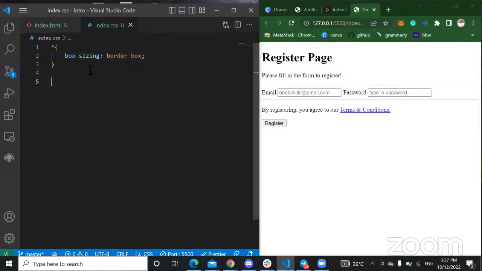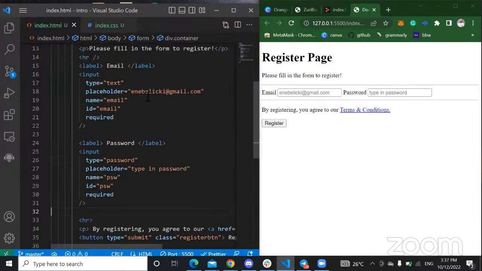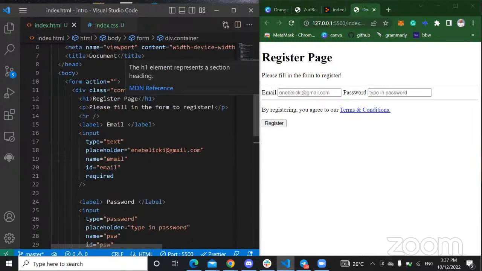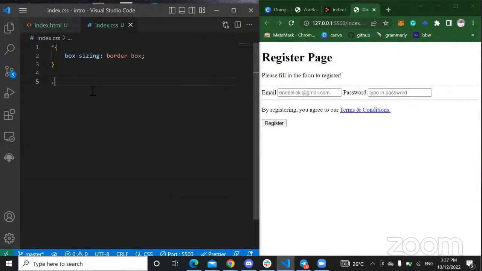So now I have border-box there, so I can now start. Remember that here in my index.html, I gave this div a class of container, right? So I can style this using the class. Every style I'm going to be applying to the container class will be applied to all this, right? So I'm just going to go there and call container. Container is a class, so for you to call it, use the full stop.